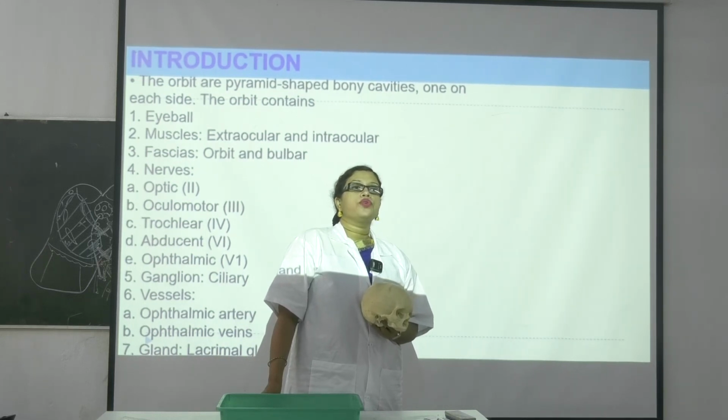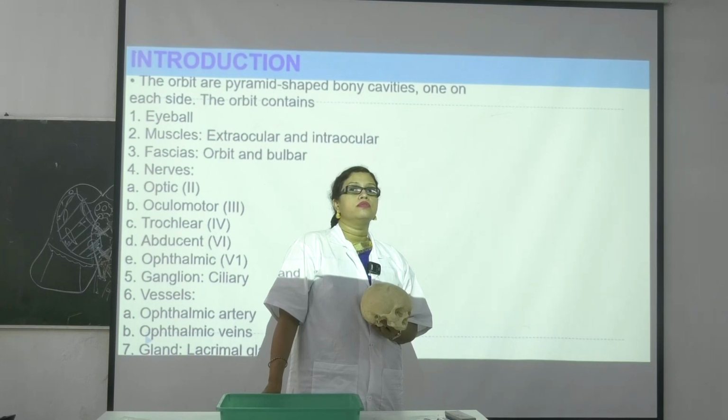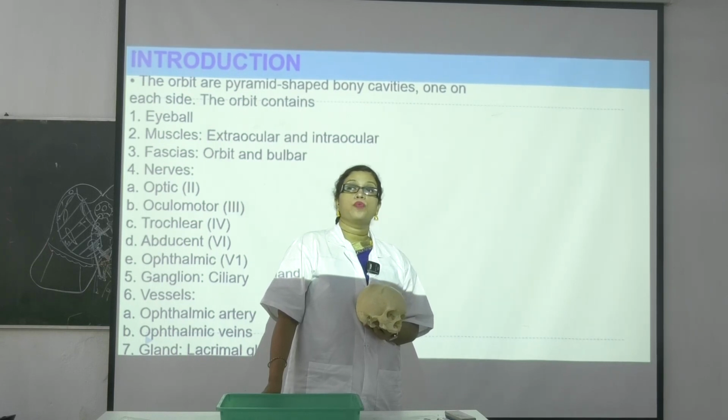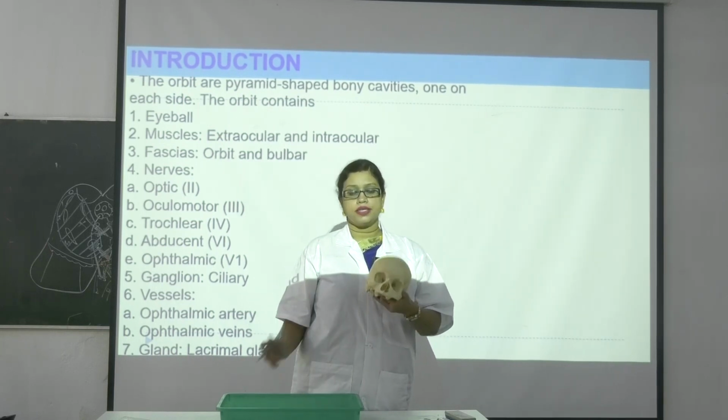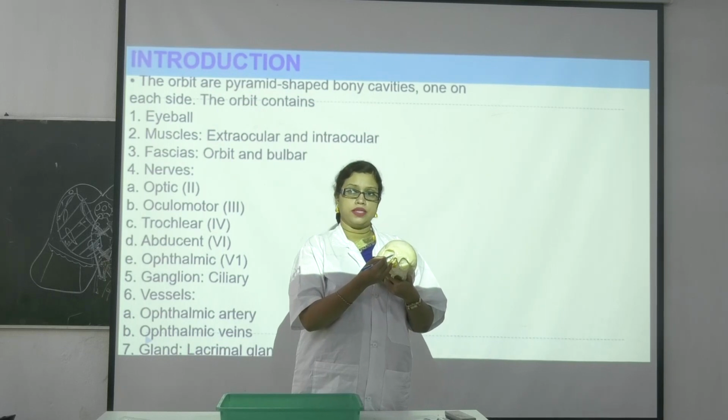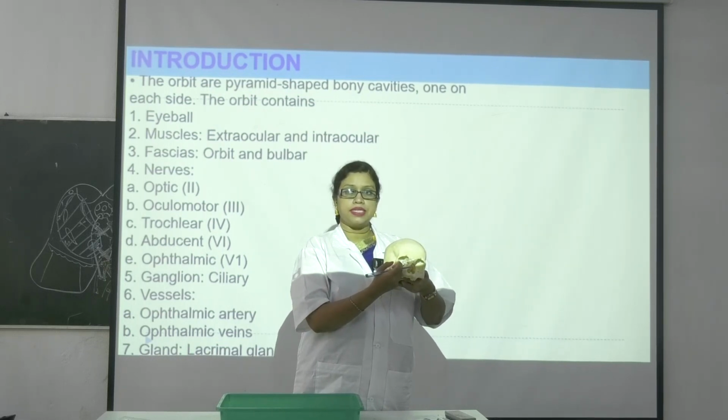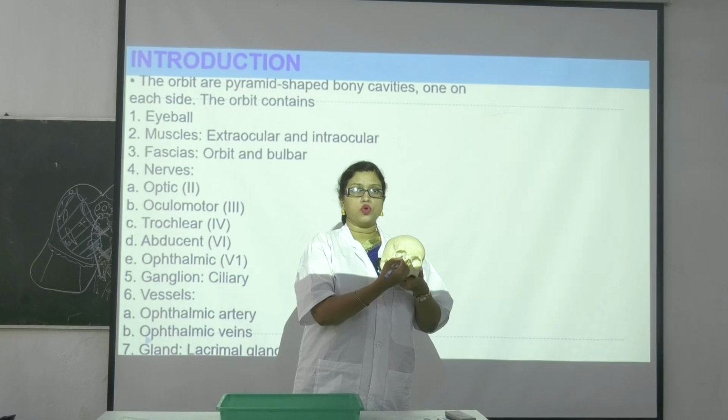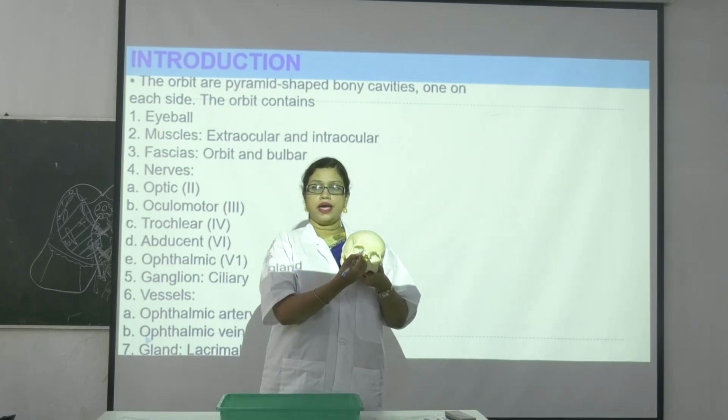Which muscle is attached with that? Do you know which muscle? It is the superior oblique. Okay, so here you got Whitnall's tubercle, here you will get trochlea. Both are bony projection on the eyeball.